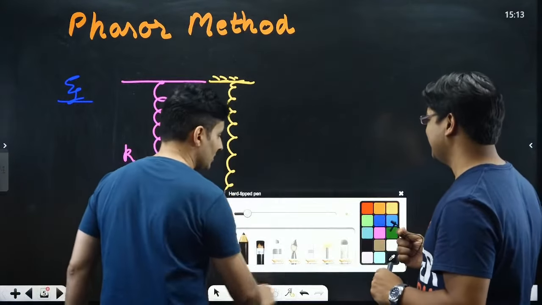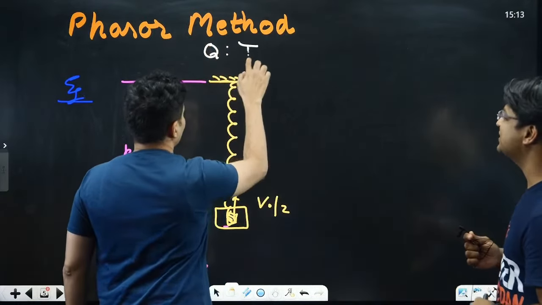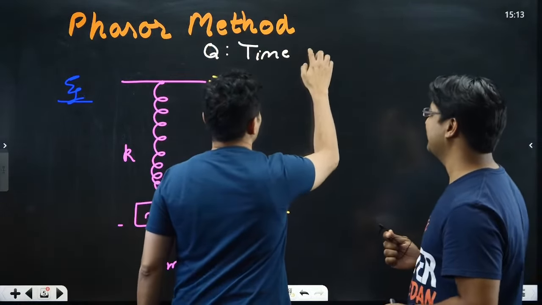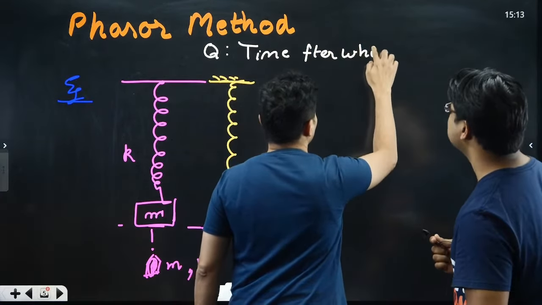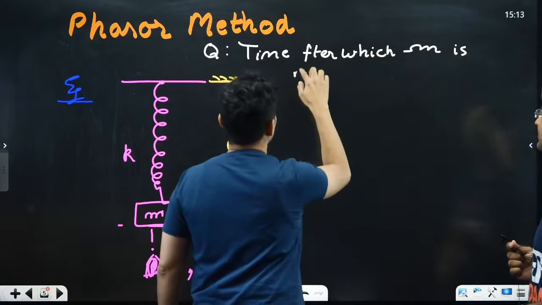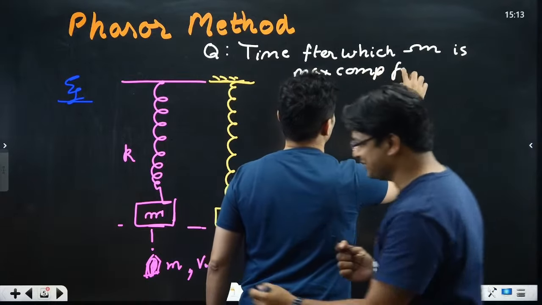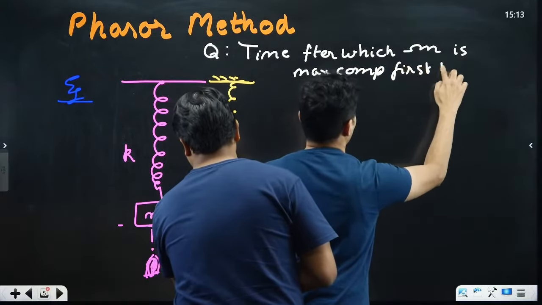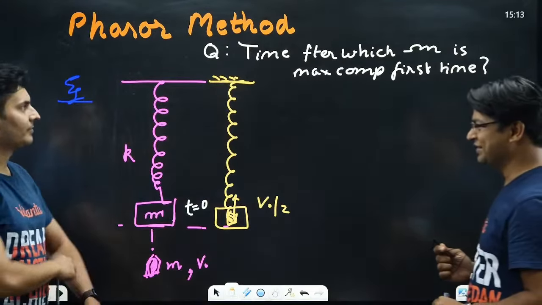We'll just write down the question for clarity's sake. What is the time after which the spring is maximum compressed for the first time? Consider this as t equal to 0, when the particles first hit. After this we have to calculate.